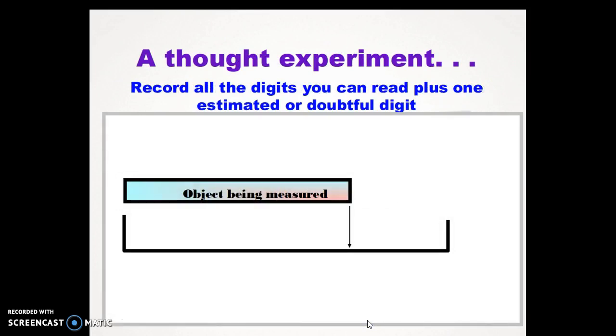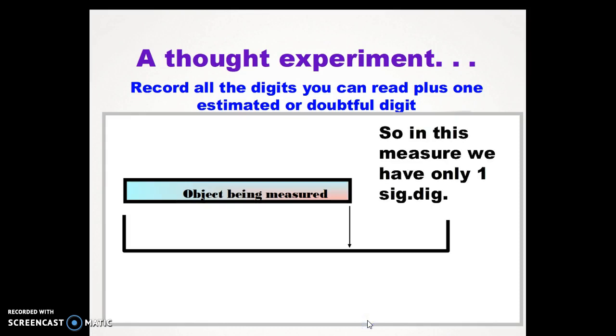Here's a thought experiment. Let's suppose that the object you see here is being measured with a meter stick that has no markings on it at all. We have to record all the digits we can read plus 1 estimated or doubtful digit. Well, you can see here we don't have any marks, so we can't be certain of any digit. Therefore, we may say this is, I don't know, 6/10, 7/10, 8/10 of the meter.